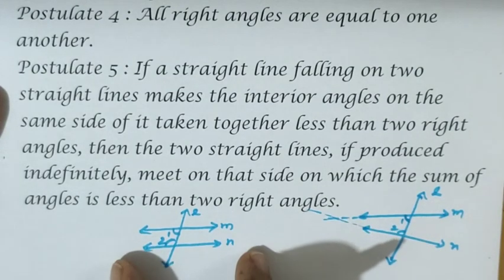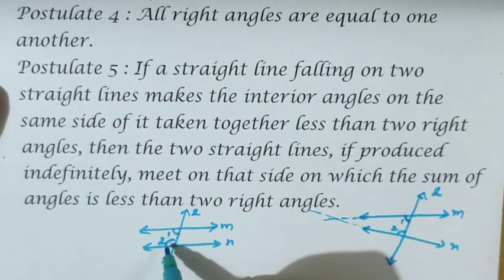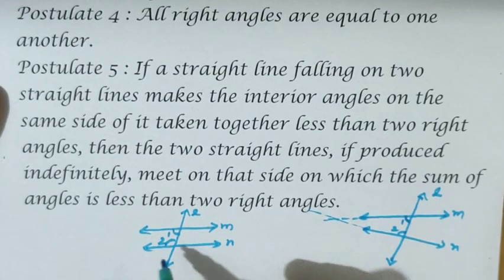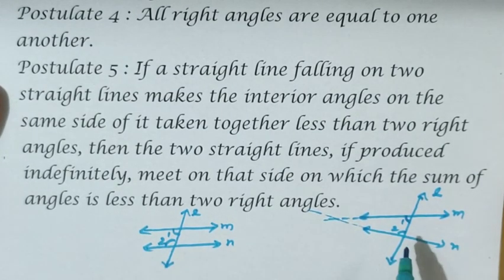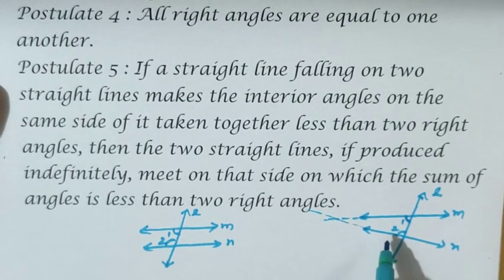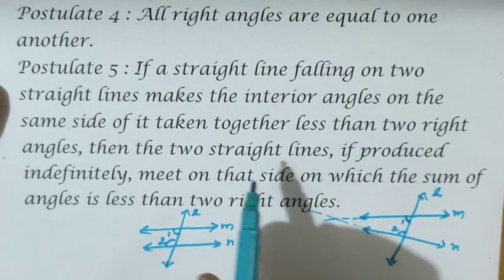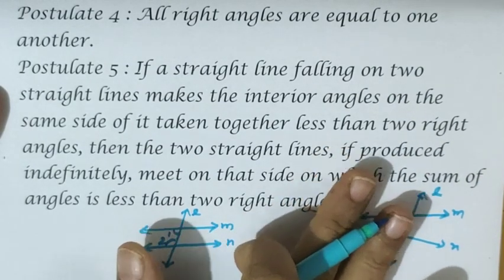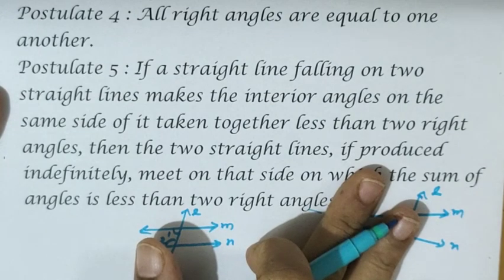The same concept only he told. Here we are taking the sum as 180 degree, but what he told is, if the 2 angles' sum is less than 180 degree, then the lines will meet at one point. Parallel lines will never meet. So when it is equal to 180 degree, the lines will never meet, that means the lines are parallel. When it is less than 180 degree, they will meet at one point. That is what he told. The idea we already applied: co-interior angles are supplementary when a transversal cuts 2 parallel lines.